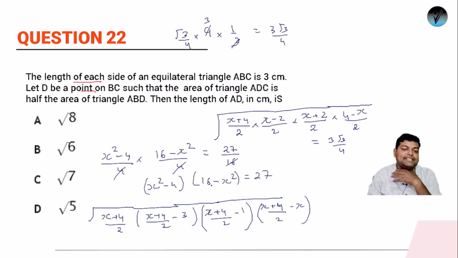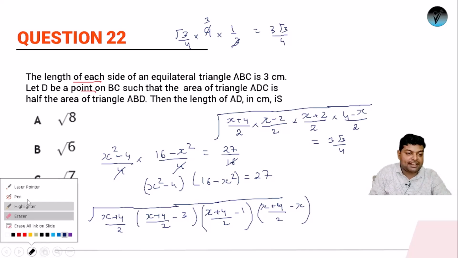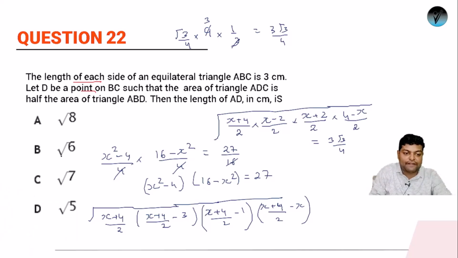Now simply let's place the value of x. Suppose I am considering that x is root 8, so it will be 8 minus 4, so it will be 4. 16 minus 8 is 8, so 8 4s is 32, so it is not satisfying the given answer. Meaning the left hand side and right hand side are not equal. Suppose I consider the value of x as 6, so it will be 6 minus 4 into 16 minus 6, so this is 10 into 2, 20, so this is not satisfying the given condition.